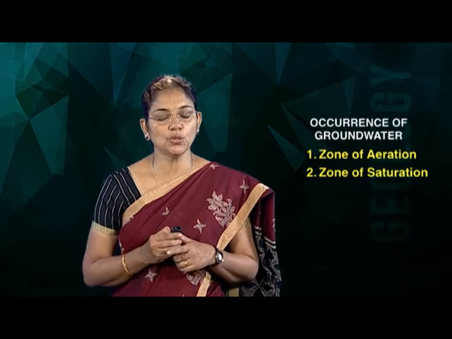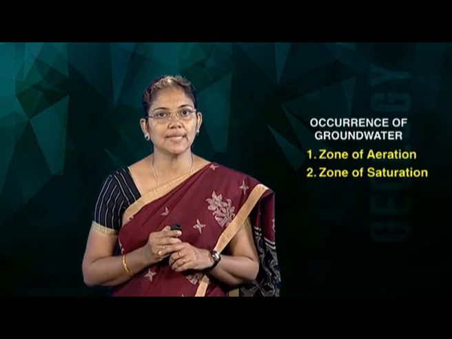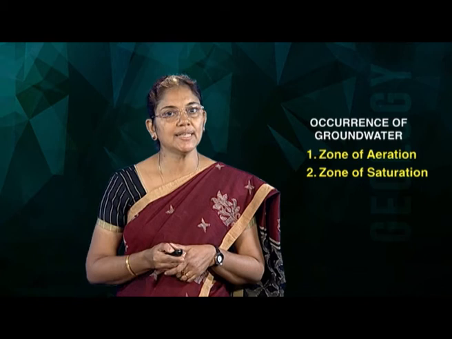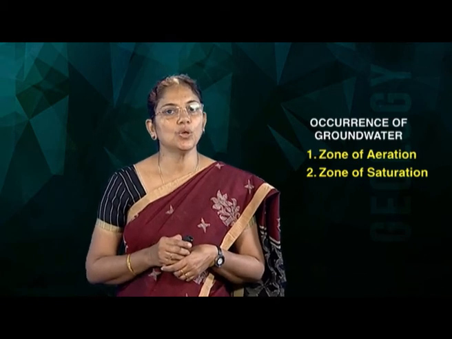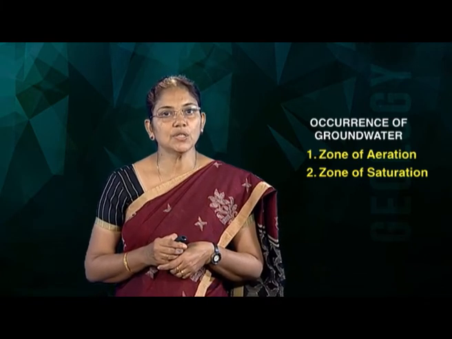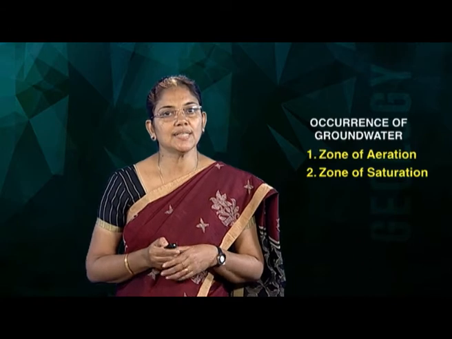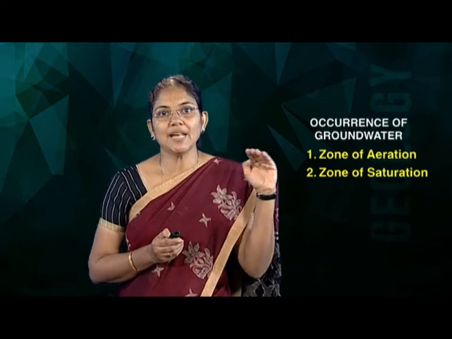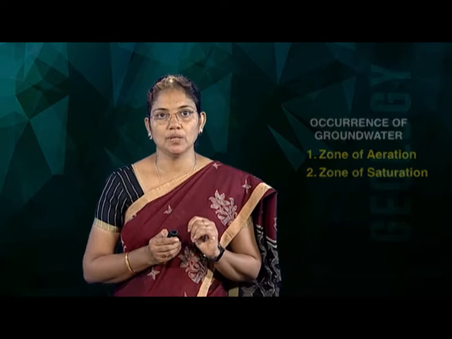So, there are two zones within the ground: one is the zone of aeration and the second one is the zone of saturation. This zone of aeration and zone of saturation are separated by an imaginary line known as the water table. So, coming to the zone of aeration. As the term represents, it is fully an aerated zone.